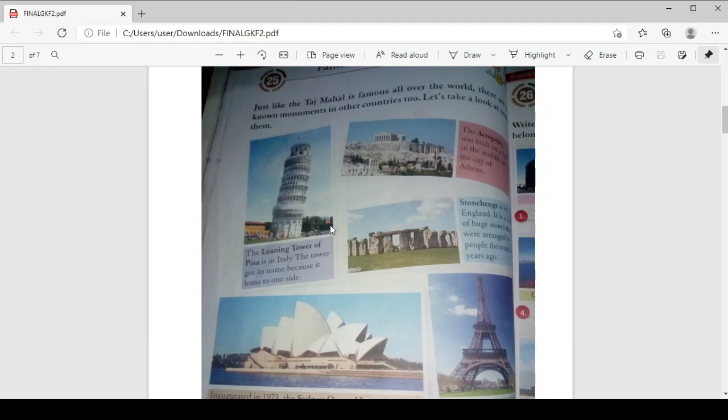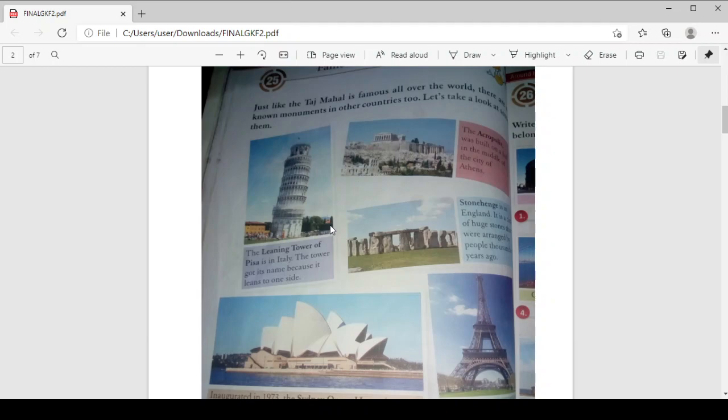When it was built, gradually and slowly, because of the foundation of the tower, it is leaning, meaning it is bending on one side. Slowly it is bending down on one side. So that is the name given, Leaning Tower of Pisa. It is in Pisa, in Italy.